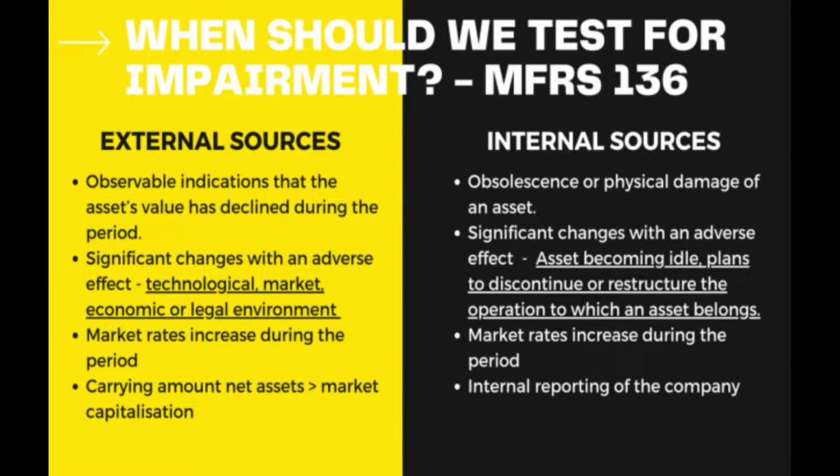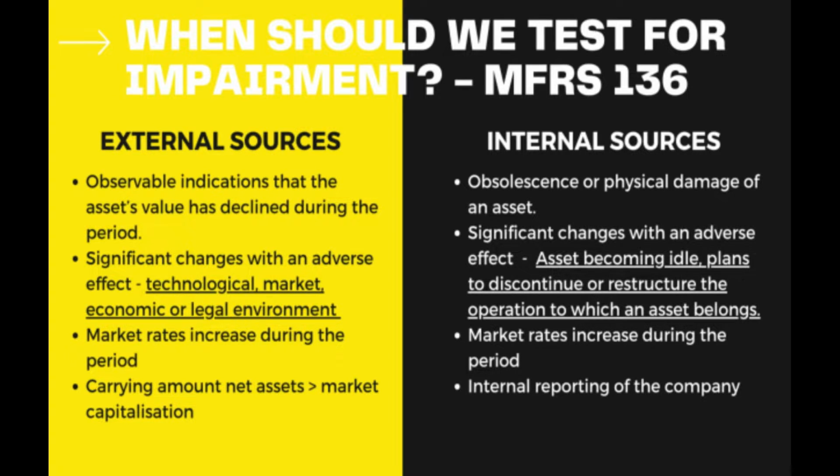The second one is significant changes with an adverse effect, such as technological, market, economy, and legal environment. The third one is market rates increase during the period, and the last one is the carrying amount of net assets exceeding its market capitalization.